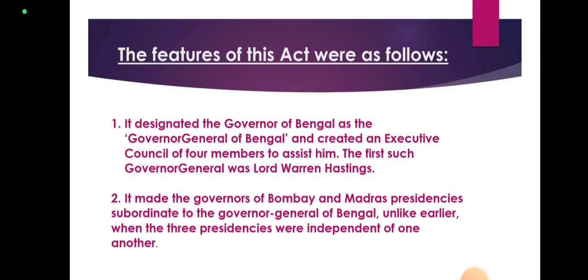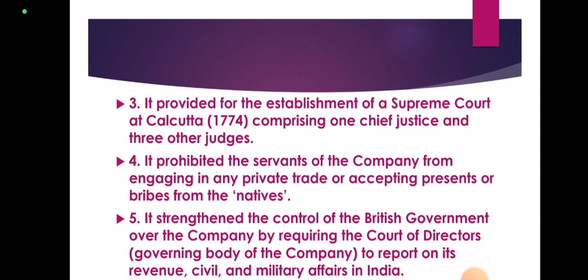It made the governors of Bombay and Madras presidencies subordinate to the Governor General of Bengal, unlike earlier when the 3 presidencies were independent of one another. So look, the Governor General of Bengal was prioritized, and the Bombay and Madras presidencies were made subordinate. Governors of Bombay and Madras presidencies were subordinate to the Governor General of Bengal, unlike earlier, when the 3 presidencies were independent of one another.